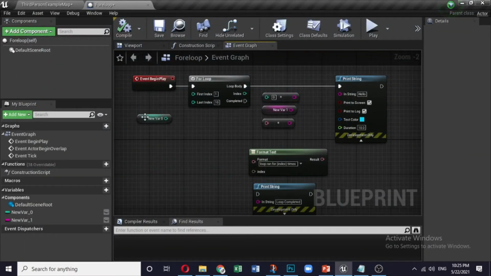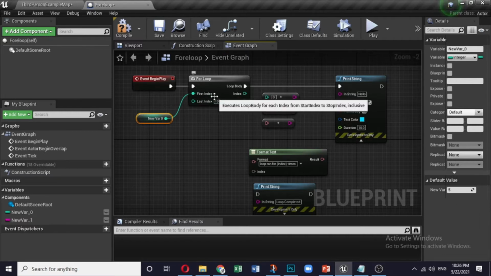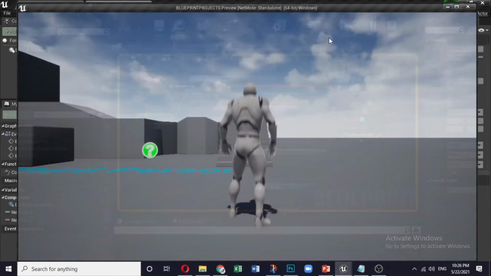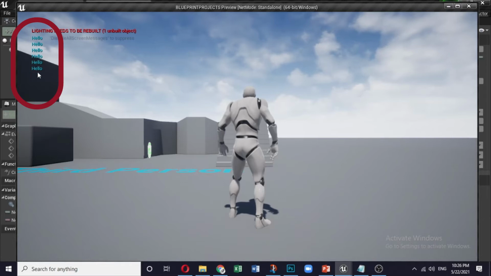Now what we can do is add one more variable. This variable is another integer. We can add this integer, which we can use as a first index. Now understand this, in the first index we are just manipulating the number, and in the first index the value was 1. Here the value is 5. Let me compile it. It will start from 5, 6, 7, 8, 9, 10.